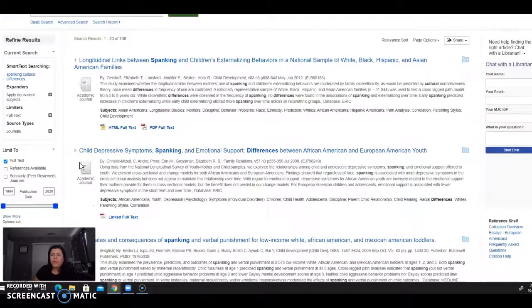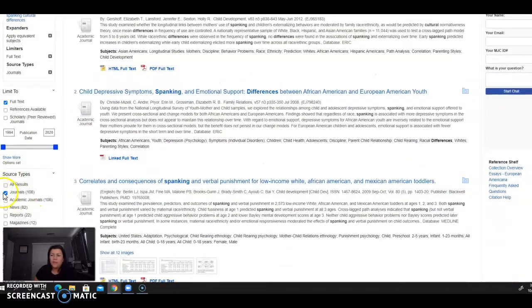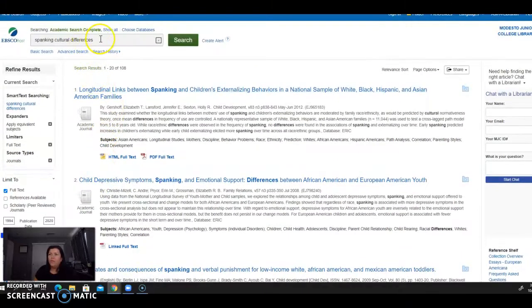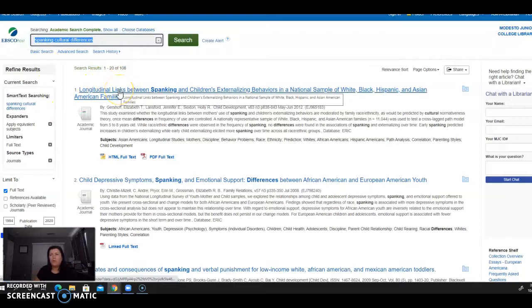What I did here is I checked this box that says journals, and then it updated itself, and all it gave me was academic journals. Sometimes, depending on the type of words that you type in here, you may not get as many results, so you'll need to play around with those key terms in order to search.